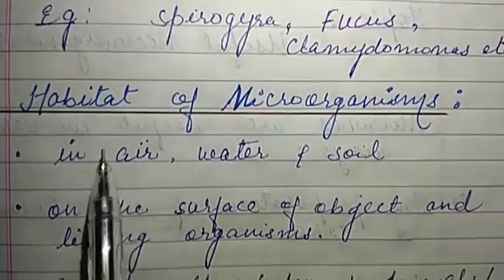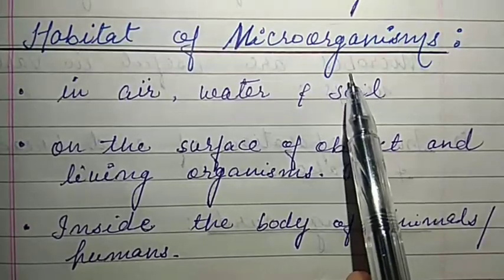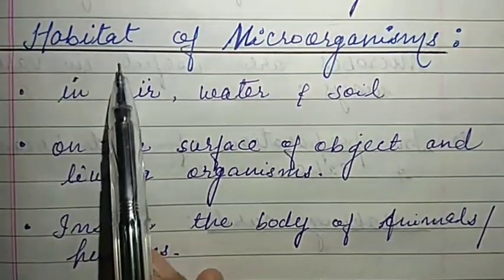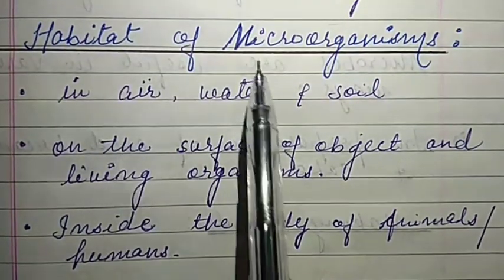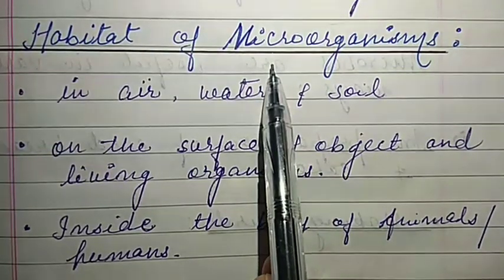Now the next topic is the habitat of microorganisms. What is the meaning of habitat? A place where a living organism lives is called its habitat. Microorganisms, these tiny organisms, are present everywhere in our surroundings.